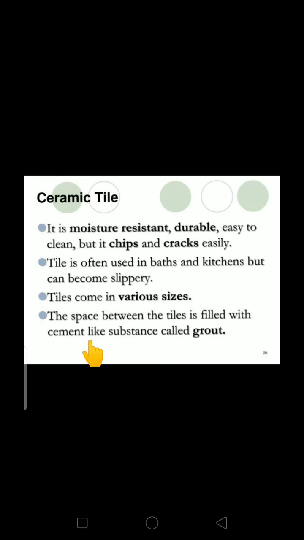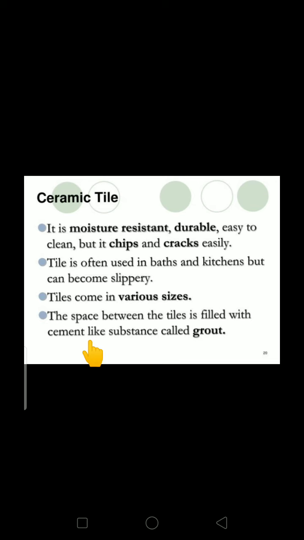Properties of ceramic tiles: it is moisture resistant, durable, easy to clean, cheap, but cracks easily. Yes, it is light in weight. So we will use ceramic tiles most probably on bathroom walls. Tile is often used in baths and kitchens but can become slippery.